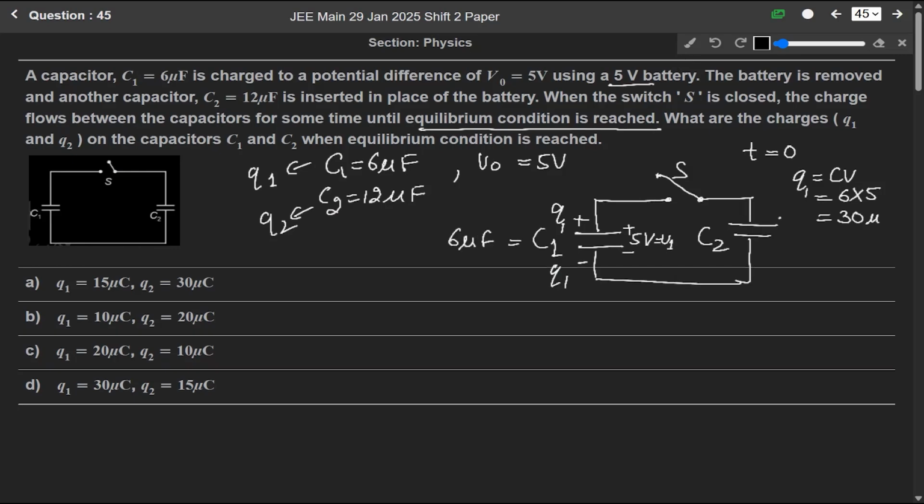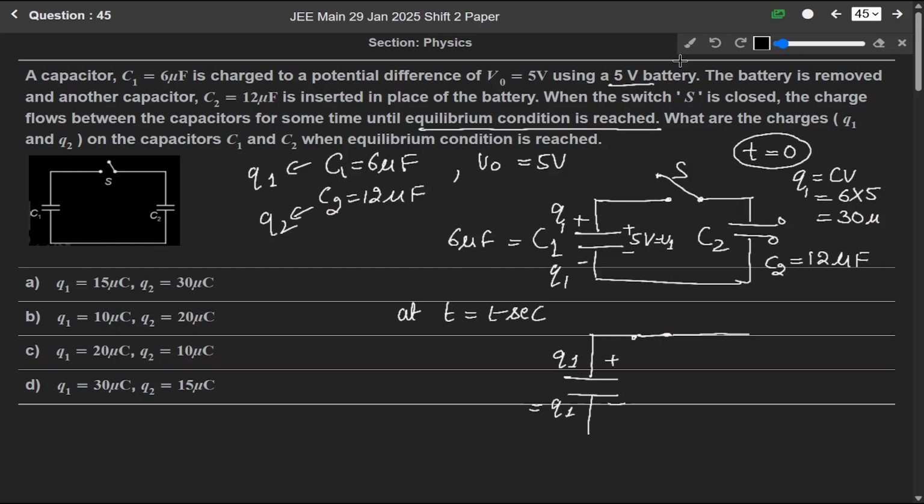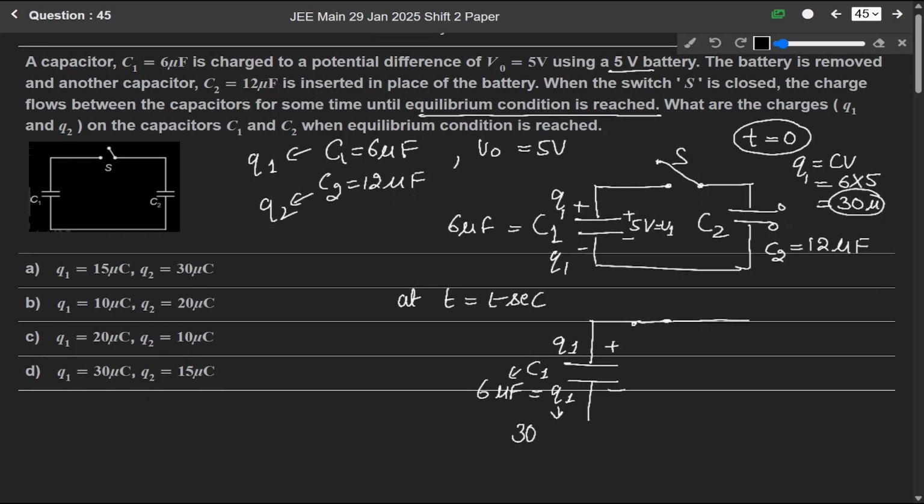C1 is given as 6 microfarad. Initially here will be 0 only, here will be 0, and we are given C2 as 12 microfarad. At time equals to 0 second, and at time equals to t second, we have closed the switch. For the closed switch, Q1 is equal to 6 microfarad, C1 is given as 6 microfarad, and here Q1 is 30 microcoulomb.